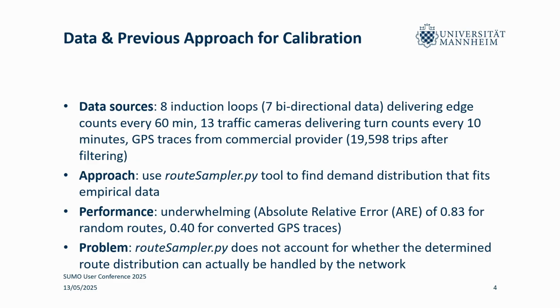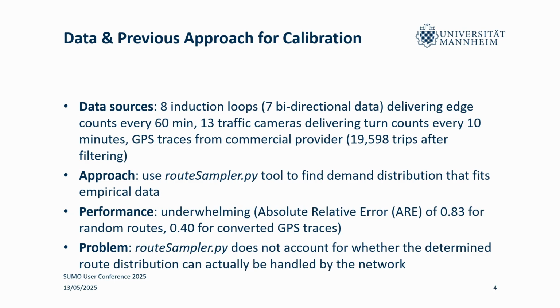For the random routes that we tried first, I have to be transparent here: we didn't tune this very much, so I think this could be improved in theory. But if you just throw our network into the random trips module, you get 20,000 trips, and we converted these to routes. When we do this, we get this underwhelming performance where we only simulate approximately 17% of the actual traffic that we have in our city. If we do this for the empirical data that we have, so the GPS traces that we convert to SUMO routes, this actually improves quite a lot. So we are at a 40% error rate, which is still quite high, I would say, but a huge improvement.